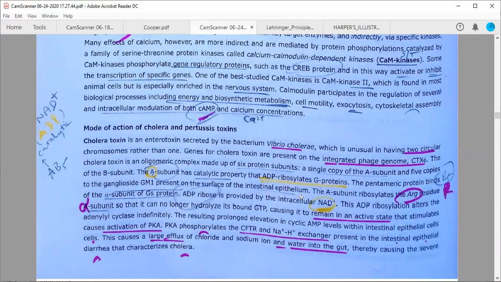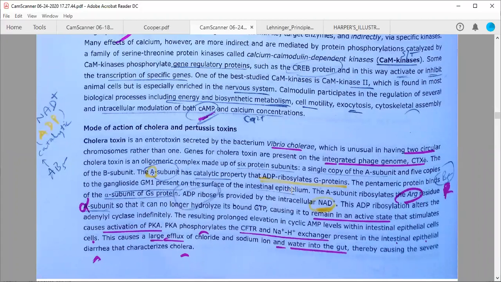So suppose you drink some contaminated water or eat some food which is having this particular bacteria, Vibrio cholerae. So this pentameric protein B5, which is created by this bacteria, will bind and interact with this ganglioside GM1. This is a name for a specific ganglioside, which is expressed over the intestinal epithelial cells. So in your intestine, this particular bacteria will bind to this particular ganglioside GM1 so that it will not be washed away from the surface of intestine.